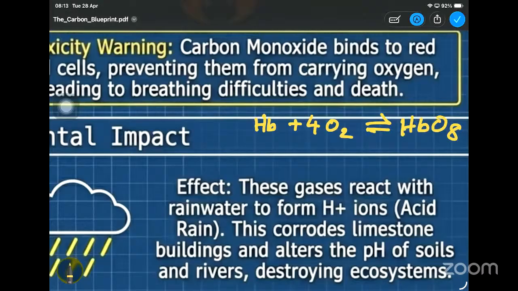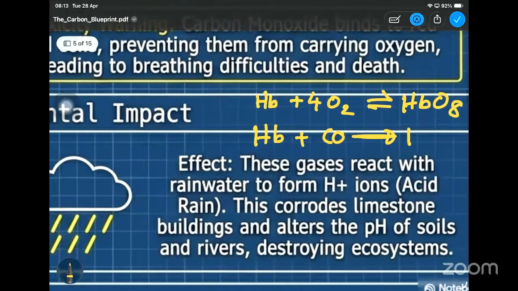So reversible reaction means this HbO8 product can be easily converted to or broken into hemoglobin and oxygen, right? It can be going in either way. But if it binds with carbon monoxide, then you will be getting HbCO. So this is a one-way reaction.